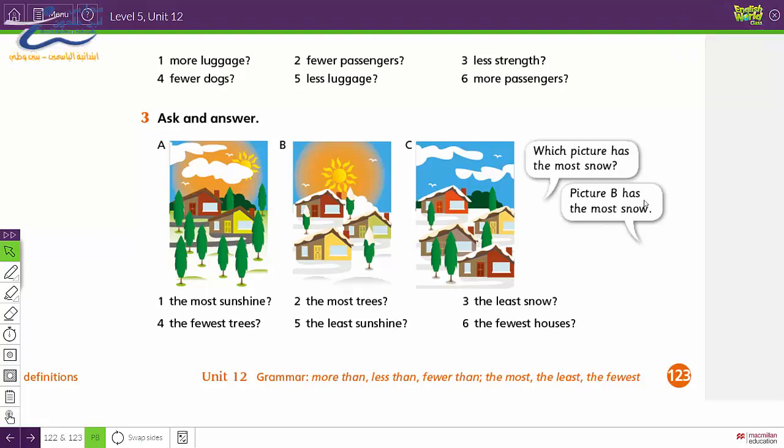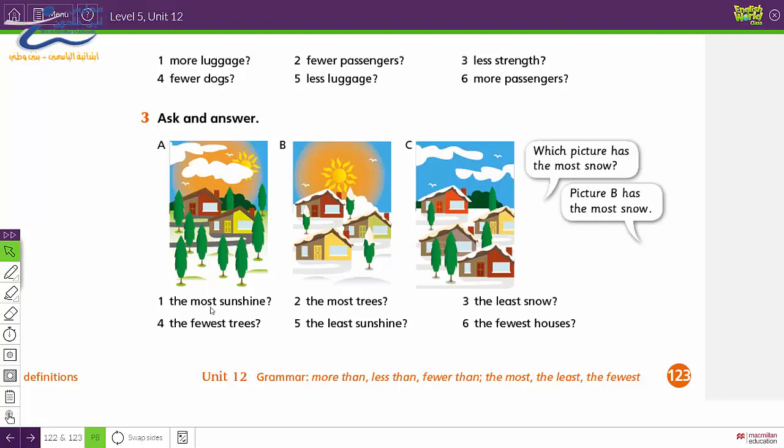Excellent. Picture B has the most snow. Remember, we use the most for countable and uncountable nouns. We use the fewest for countable nouns and the least for uncountable nouns.